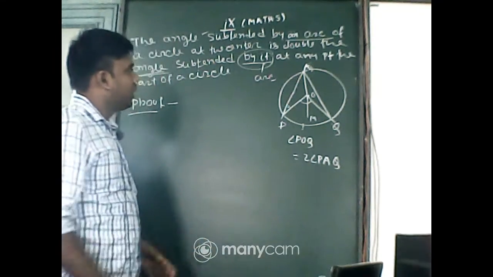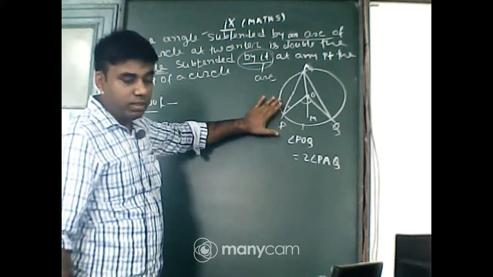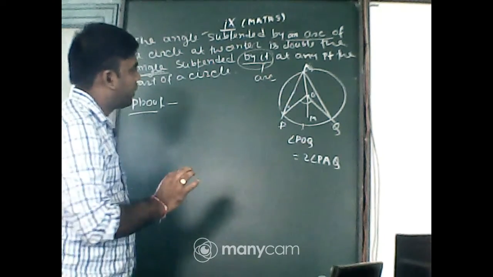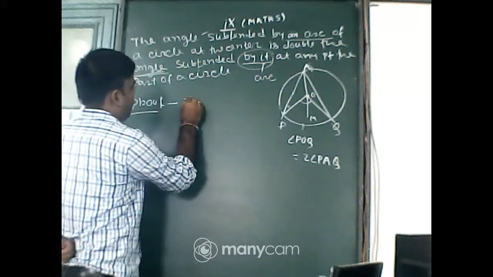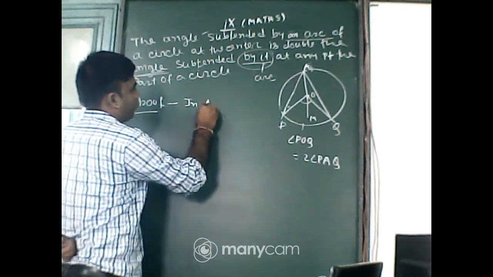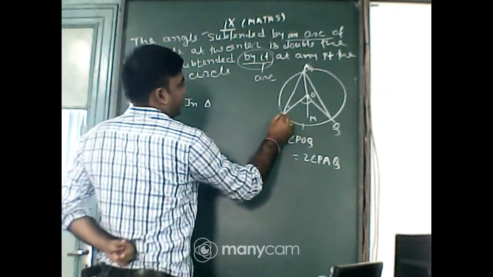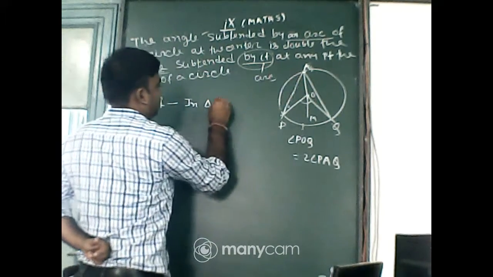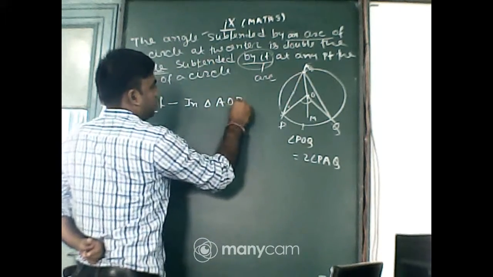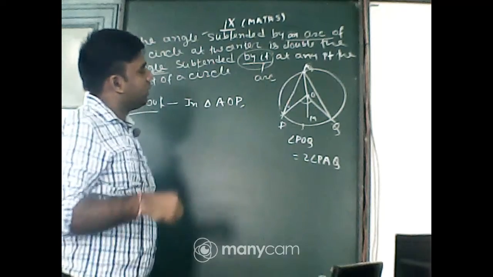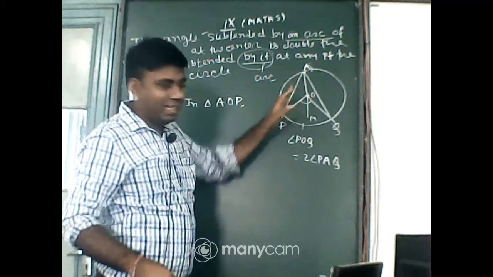Now students, that figure is given by the statement. Now just think about the triangle. In triangle AOP, it has three sides.